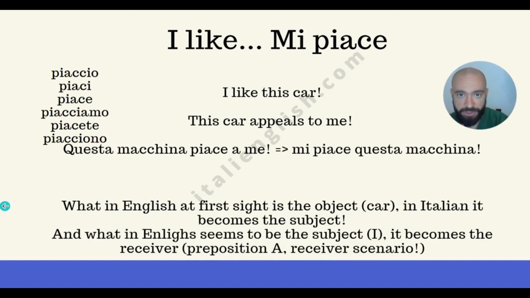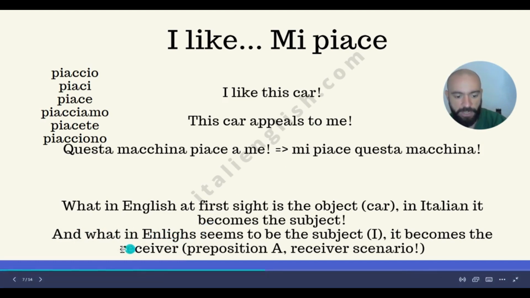So what in English, at first sight, seems to be the object, car, in Italian becomes the subject. "I like this car": I is the subject, like is the verb, this car is the object in English. But in this rephrased way, in this Italian structure, car becomes the subject as long as we use the hack of "appeals." This car appeals to me. And what in English seems to be the subject, I, becomes the receiver, preposition a, receiver scenario. Okay?